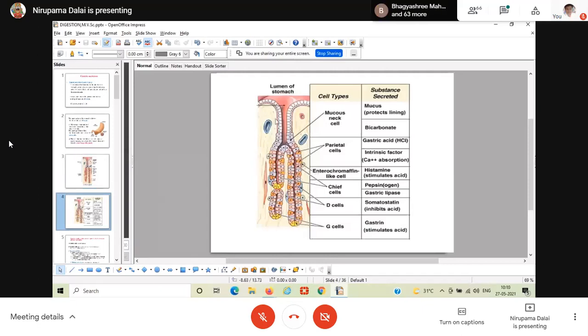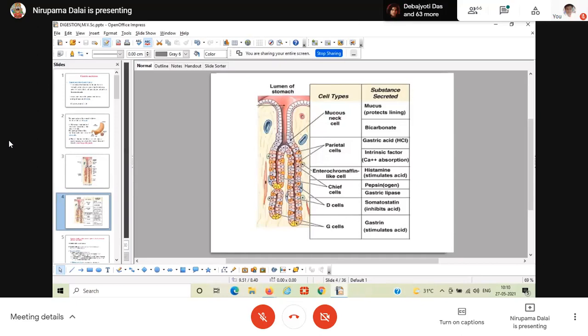Again, this picture is showing the lumen of the stomach, the gastric pit, surface epithelial cell, mucous neck cells, and the parietal cells, the oxyntic cells. Always remember, whenever a gland has oxyntic cells, there should be another cell nearby, your enterochromaffin-like cell, ECL: capital E, capital C, capital L. Clear? Oxyntic cells means there should be enterochromaffin-like cells nearby. Third one is your chief cells.